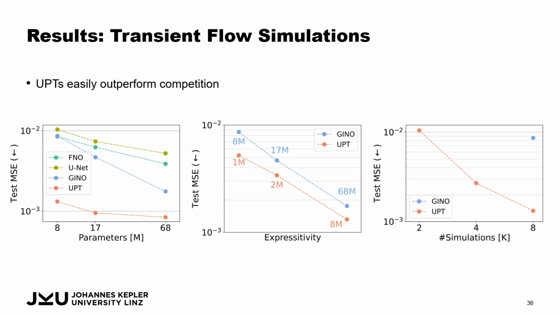So UPT scales also very well with parameter size. What is also interesting is that here on the right-hand side, we train UPT with varying the number of input simulations. Typically we train on the full training dataset, which contains 8,000 simulations. However, here we train UPT on 4,000 and 2,000 simulations, where we see that even with 2,000 simulations, we are relatively on par with the Geno model that was trained on 8,000 simulations.